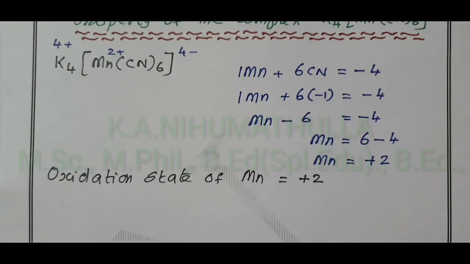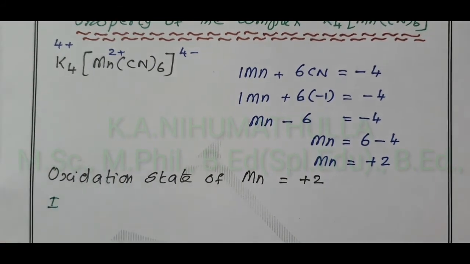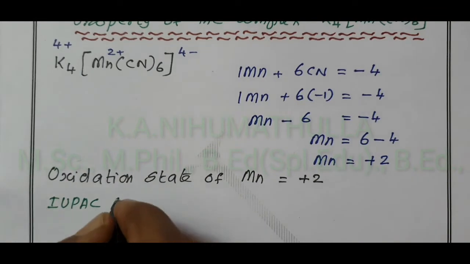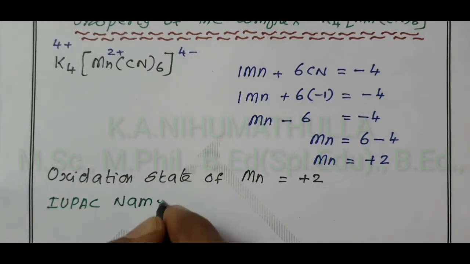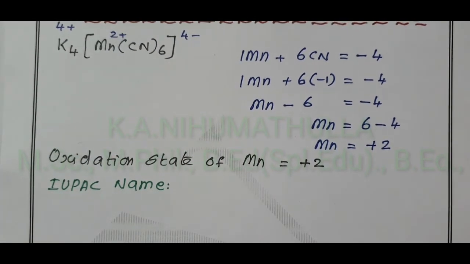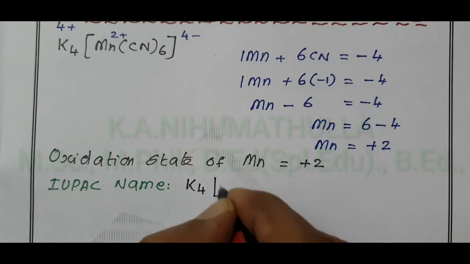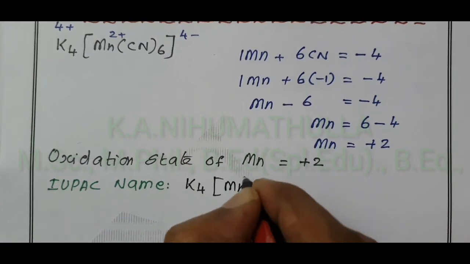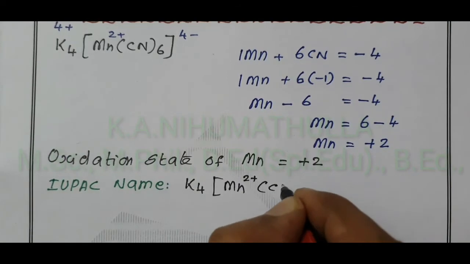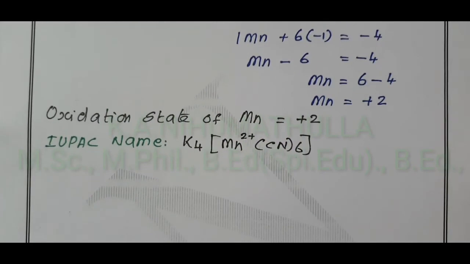Now we write the IUPAC name of the given complex. See the complex, starting from potassium. Now I write the complex once again. Our complex is K4[Mn(II)(CN)6]. How to write the IUPAC name?